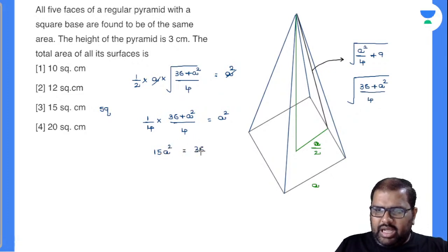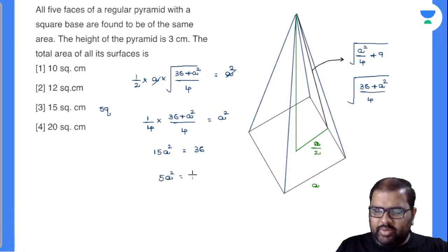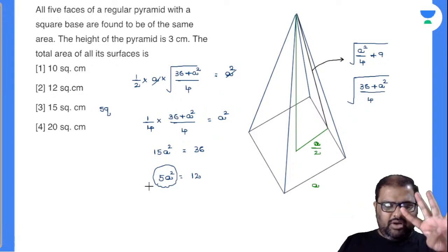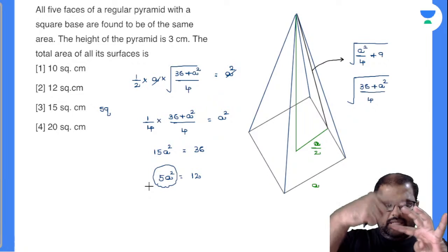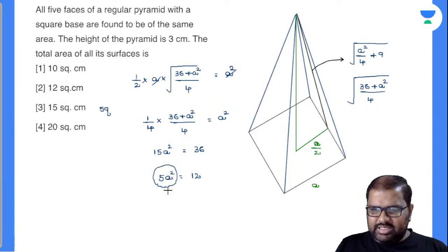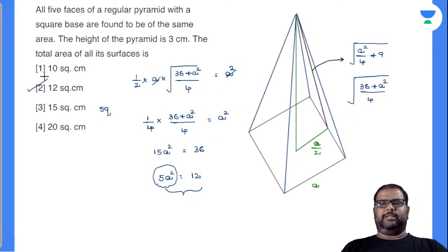Now look, beta, I will take 3 as common. If I take 3 as common, 5a square is nothing but equal to how much? Is it 12? 5a square is nothing but equal to the area of all the faces. How many faces are there for this pyramid? One square base, 4 triangular faces. All these areas are the same and all are equal to a square only. So 5a square is nothing but equal to the total area of all the faces. And my option number 2 satisfies, and this is my answer.